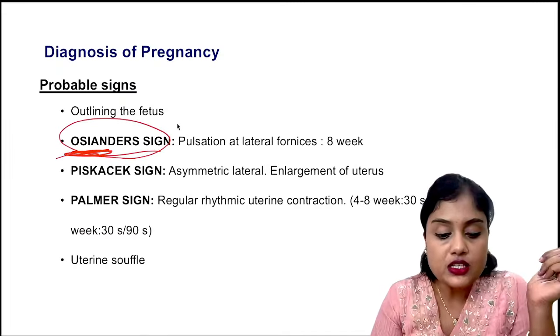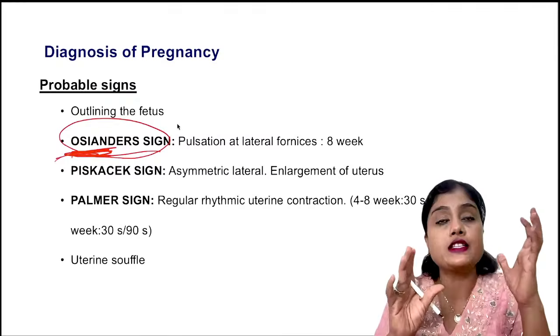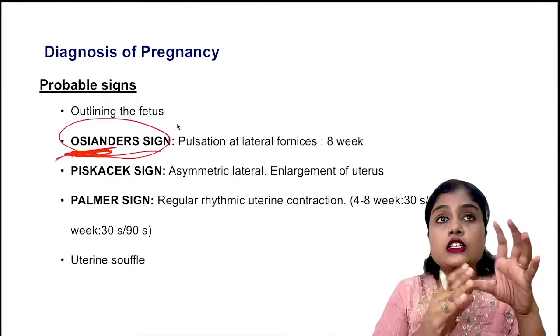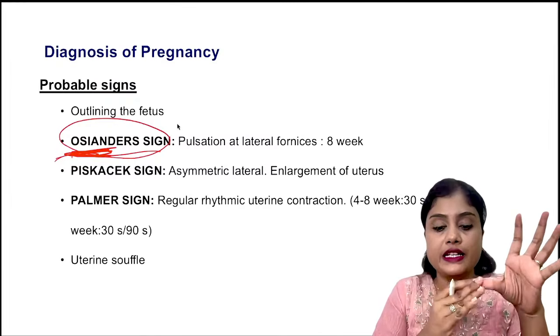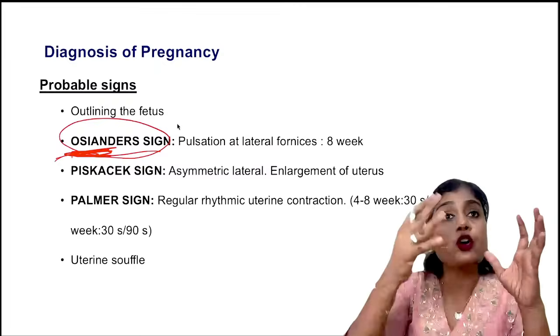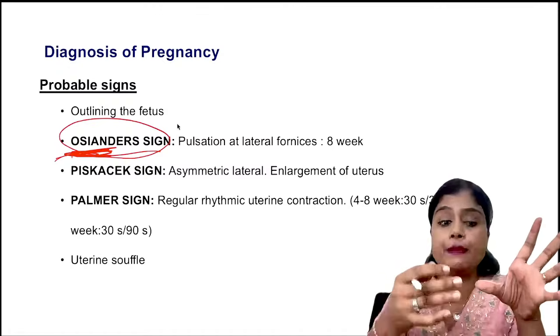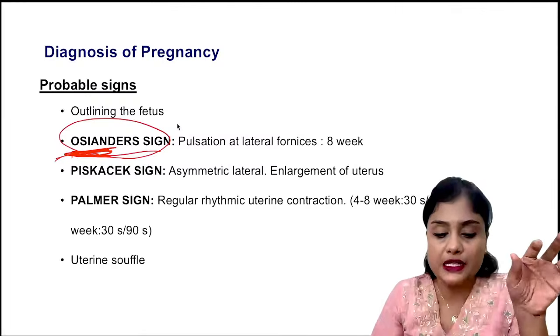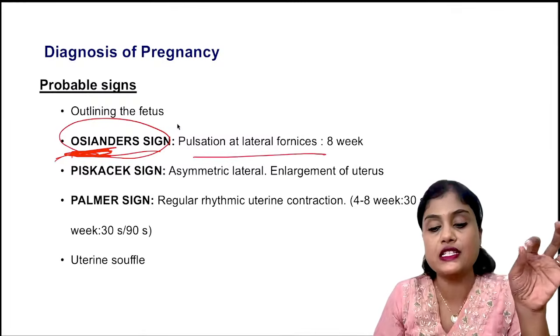Okay. So this Osiander sign you can remember as oscillation. This oscillation is nothing but pulsatile. When you do a PV in the fornix, because of increased blood flow, what will happen? You can feel the increased pulsation. Pulsation in the lateral fornix starts from around 8 weeks.